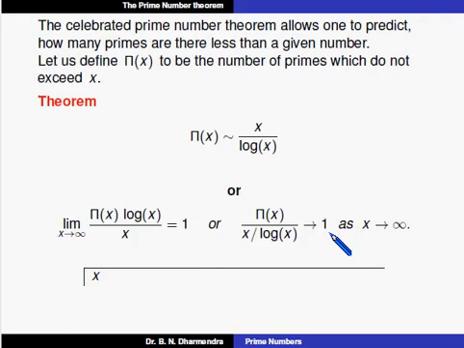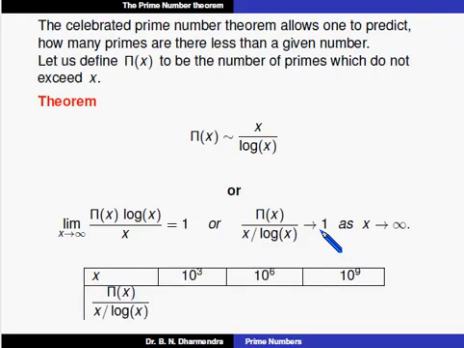If x increases, that value of pi of x divided by x by log x nearly goes to 1. Suppose x is equal to 10 to the power of 3, 10 to the power of 6, 10 to the power of 9. We are taking these 3 examples, that when x increases, the pi of x by log x value is